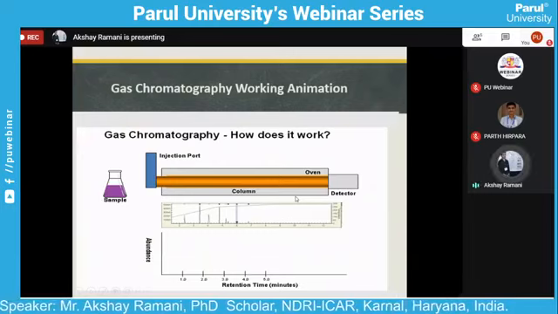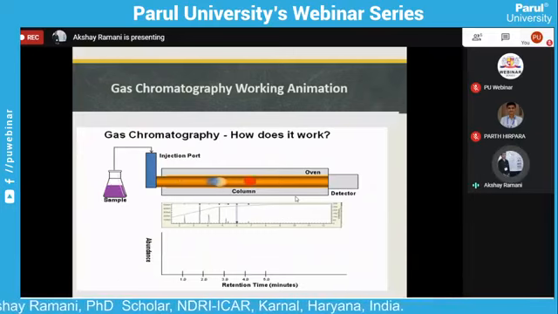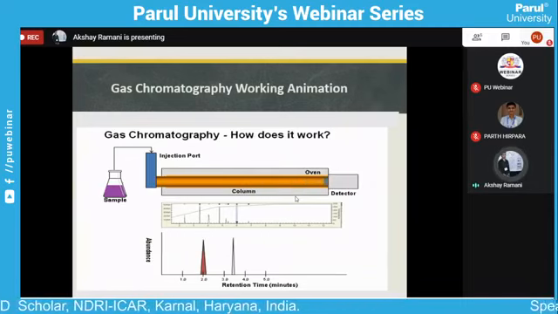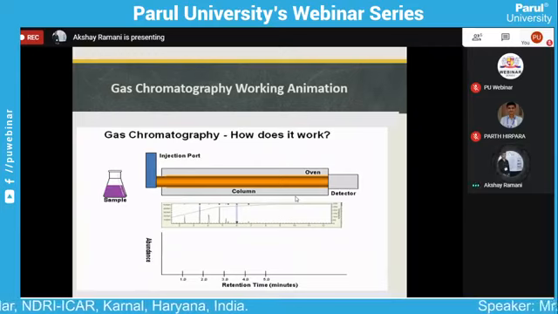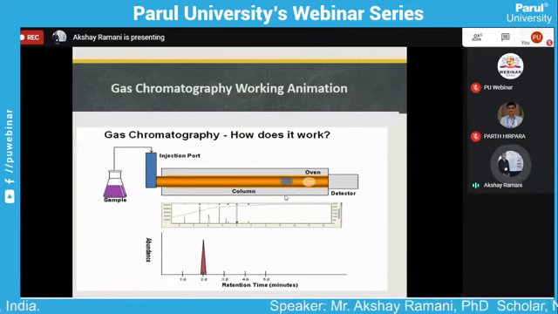What is the meaning of the oven? We saw the oven maintains the temperature for the column separation. Then the column separates the different analytes from the compounds in the sample.